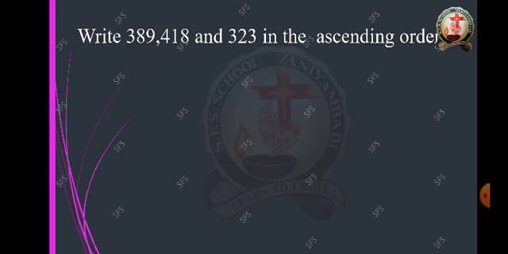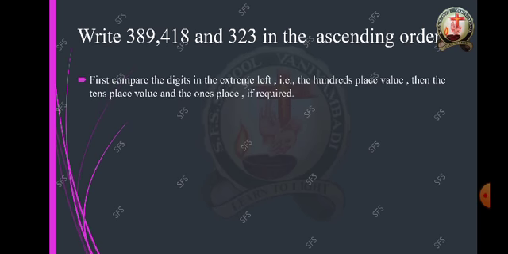They have given three numbers, that is 389, 418 and 323. First you have to write them in ascending order. For that, the three numbers are 3-digit numbers, so place the value as hundreds, tens and ones. Write down all the numbers.